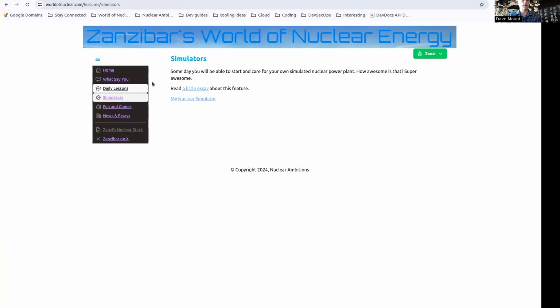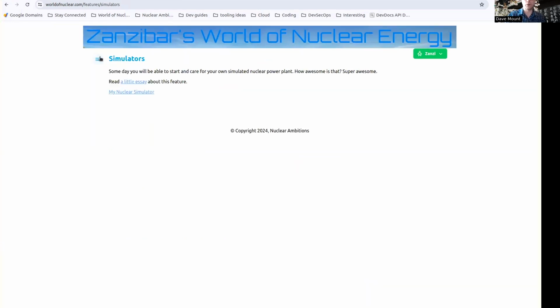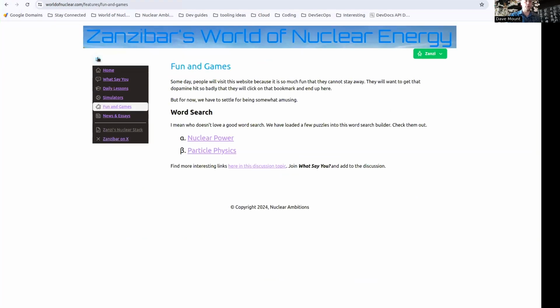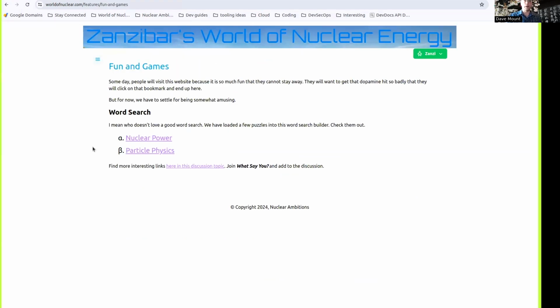The next thing in our menu is simulators. Oh, not much here yet. That's coming soon, I'm sure. Sometime this summer, I'll get simulators working and something fun to play with. And then fun and games. Actually, I do have a few things. I found a word search generator and built a couple of word searches that are relevant to the world of nuclear. So go try those out. It's a lot of fun.